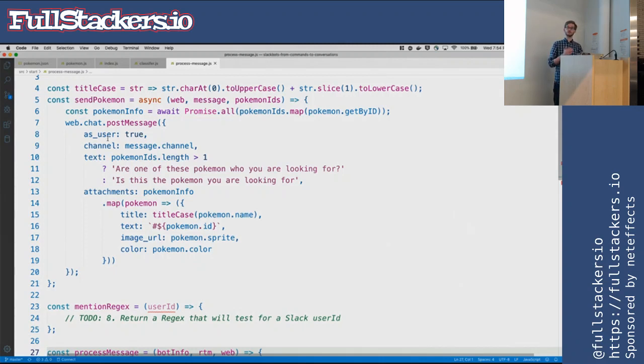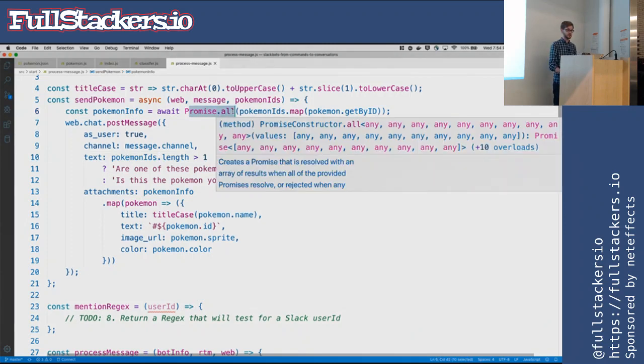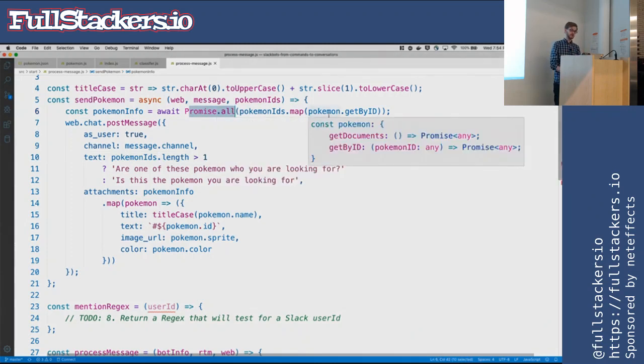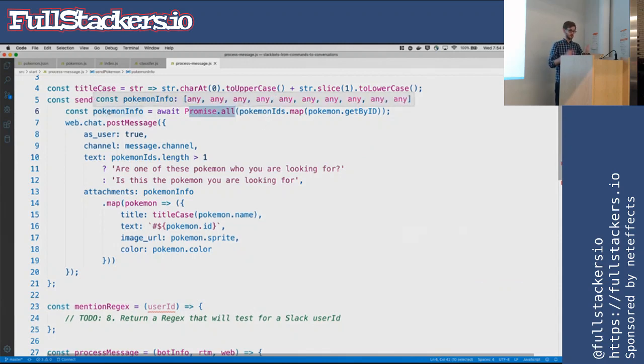The next one is called send Pokemon. This is going to accept our web client, our actual message we got from Slack because we need context from that, and that array of Pokemon IDs that we will get from our classifier. It'll promisify that by looping over all the Pokemon IDs, getting the Pokemon for each. And then we just have a bunch of Pokemon now.